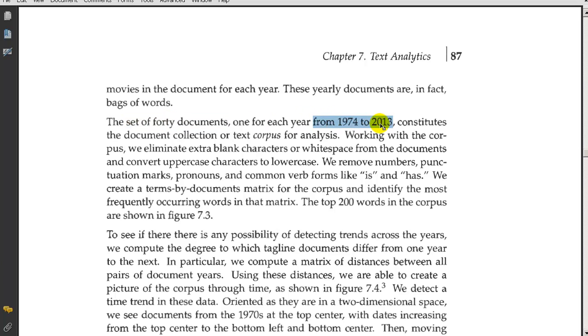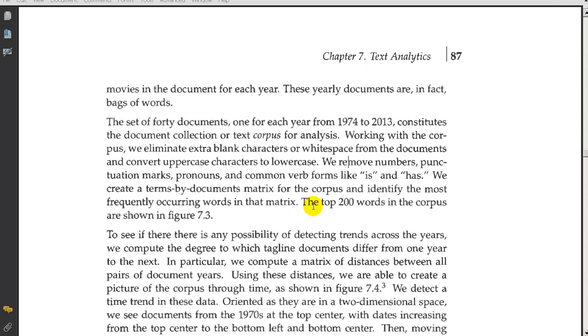Like we might have everything in one big Excel spreadsheet or something like that. So the data preparation that he's going to have to do is different depending on what form the data is in. So it's important to realize that it's a set of 40 documents right now.